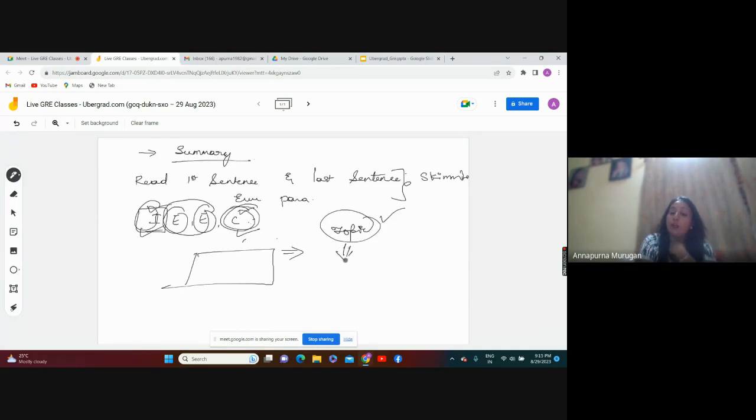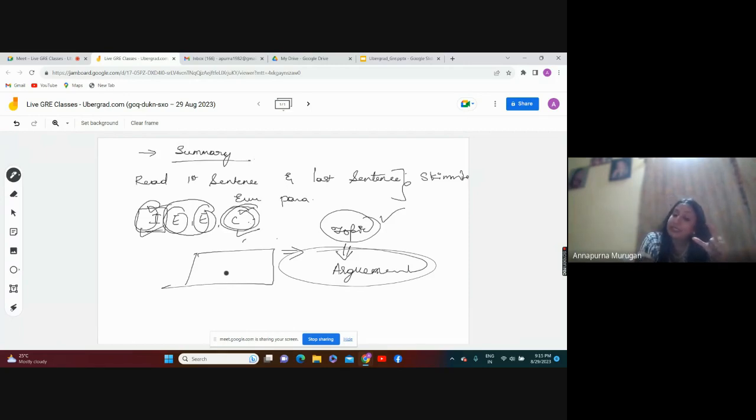Not only that, what is the argument, or what is the agenda of the passage also, you will come to know in the first paragraph, in the first sentence only. Very rarely will you find the argument in the last part of the first paragraph. Otherwise, 95% of the time, you will be seeing the topic and the argument in the first paragraph only. I'll be showing that to you.